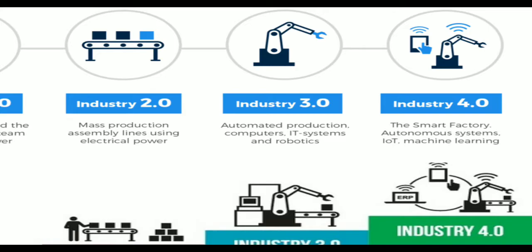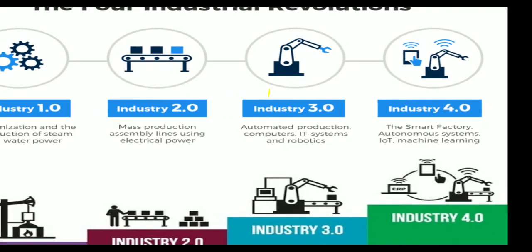That's why here it consists of IoT and machine learning. In this kind of system the robots have such features that they can visualize, and they can protect themselves in adverse conditions. So that is industry 4.0.